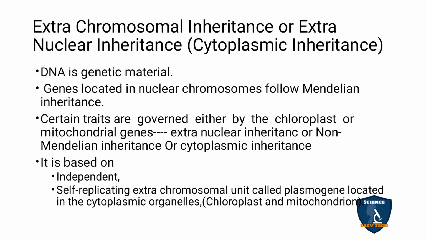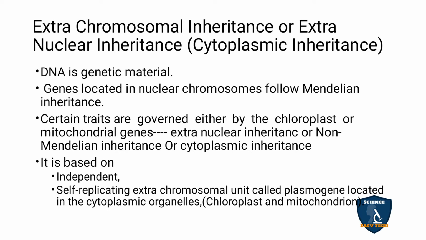We know the DNA is the genetic material seen in the nucleus of the cell. Other than the nucleus, you have DNA in the cytoplasmic organelles also, like chloroplast and mitochondria. They possess their own DNA, that means they possess their own genes.